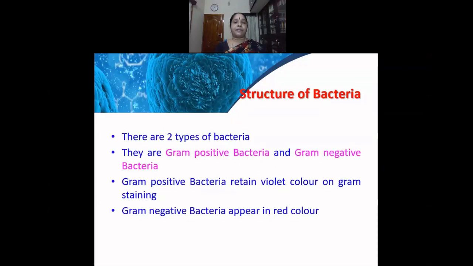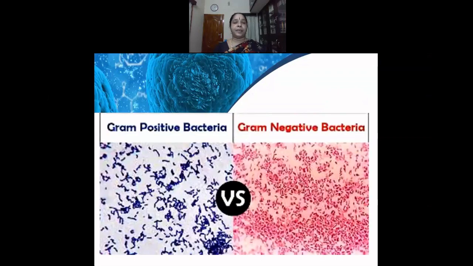The bacteria are also classified based upon their staining characteristic, and they are called gram-positive bacteria and gram-negative bacteria, based upon whether they can or cannot stain using the gram stain. The gram-positive bacteria retain the violet color on gram stain, while the gram-negative bacteria appear in red color. In this image, we can see the gram-positive and the gram-negative bacteria. The gram-positive bacteria are violet in color, while the gram-negative bacteria are red in color.